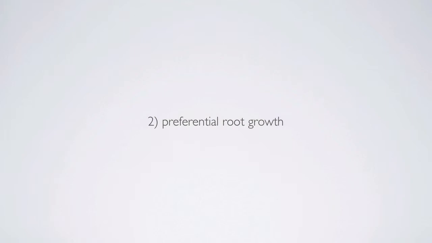Plants also have the ability for preferential root growth. So if you have areas within the soil that have high nutrient availability, they can localize root production within that zone in the soil to maximize uptake. Lastly, and we covered this, plants can adjust the capacity for uptake. So when a plant becomes stressed, it can increase the capacity for uptake of the most limiting resource.